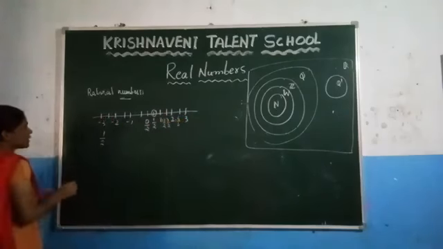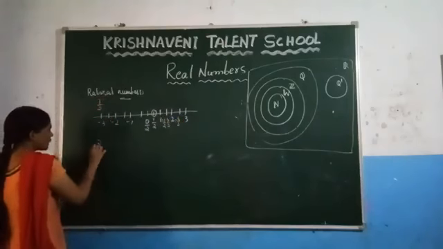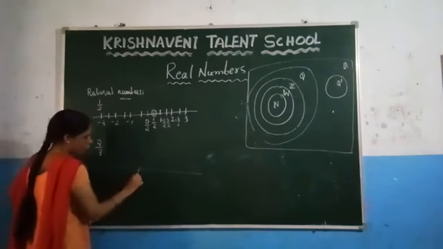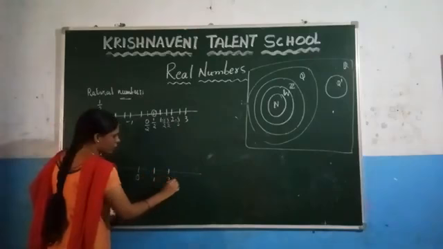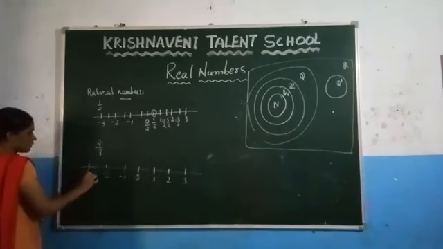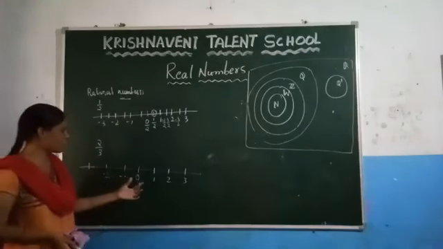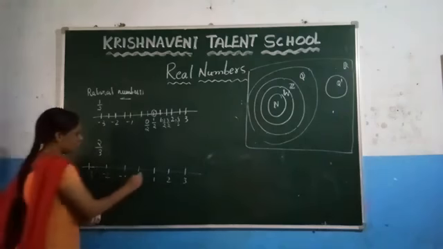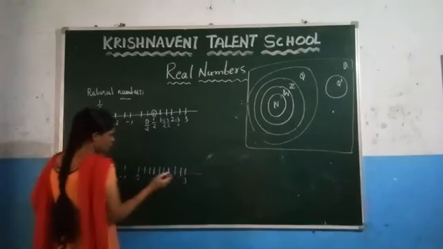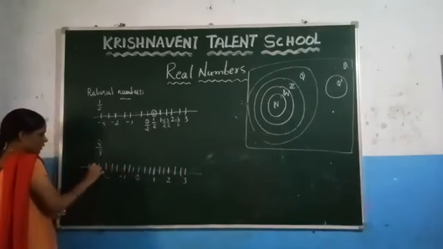Now let us consider one more example, 2 by 3. If you want to represent this 2 by 3 on a number line, what is our first step? You have to mark the numbers on a number line, and after that you have to check what the denominator is. Since the denominator is 3, you have to divide each unit into 3 equal parts, 1, 2, 3, in each unit.